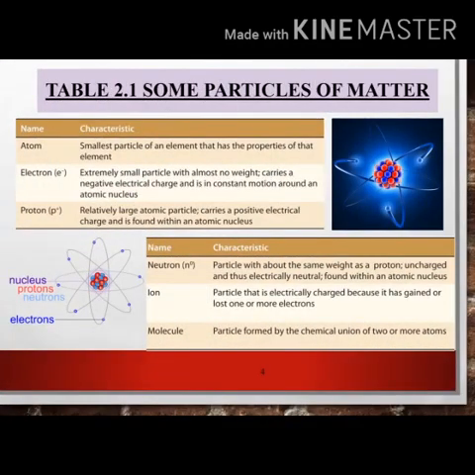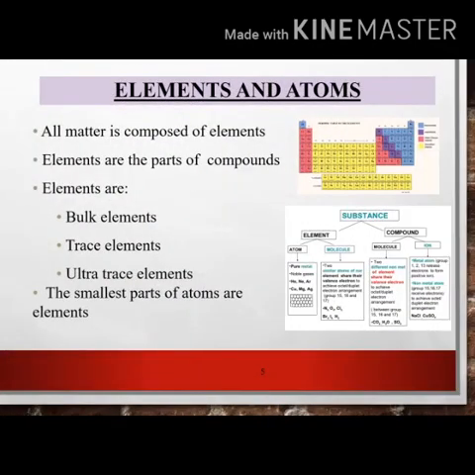Look at this table. In this table there are some particles of matter: first atom, second electron, third proton, fourth neutron, and the last one is molecule. They have different characteristics. We will discuss them. Another main heading is elements and atoms.